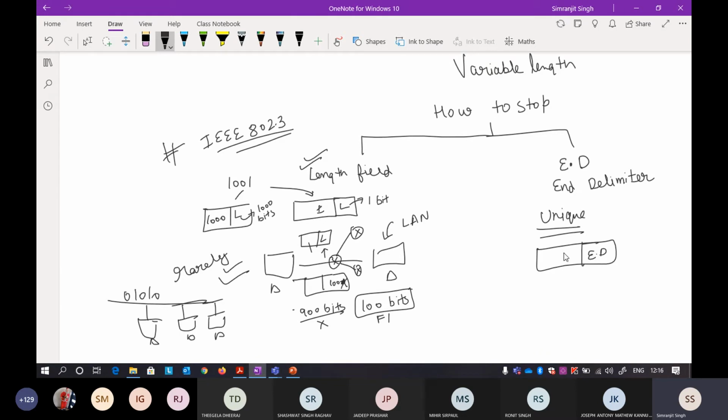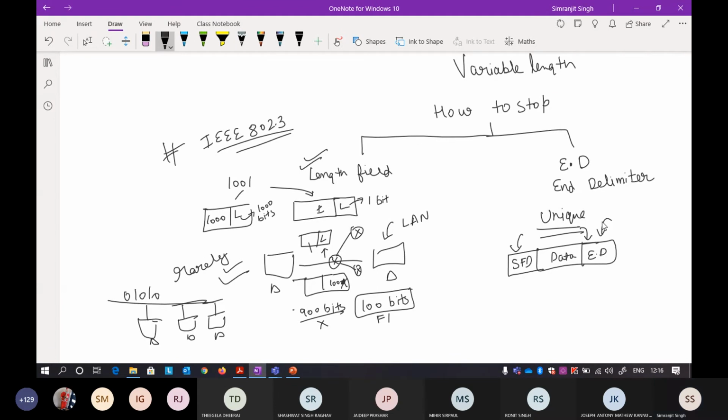Suppose this is a frame and this is your data that you want to transfer, and this is your start of the frame. Start of the frame we already discussed, and there are two things to be added. The first is start of the frame, which will always be in a frame, and the second thing you are adding in the solution is the end delimiter. This is a unique pattern that again indicates the end of the frame.